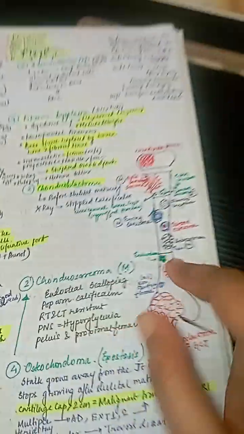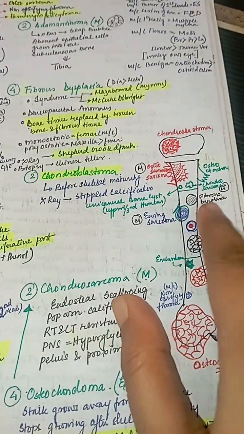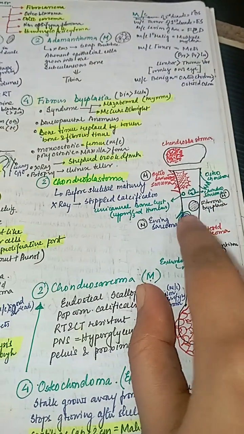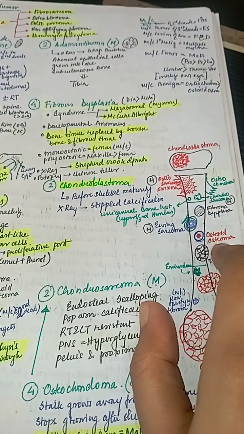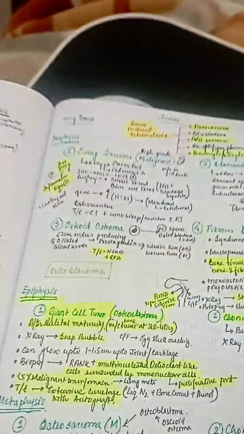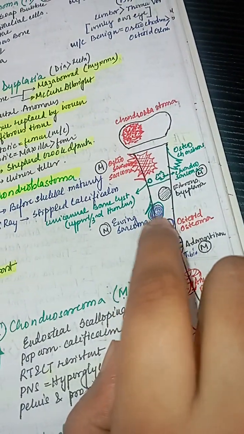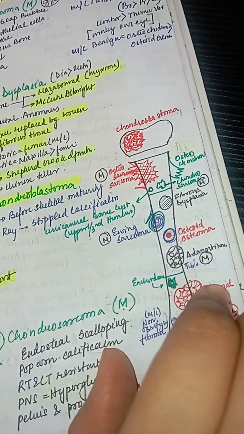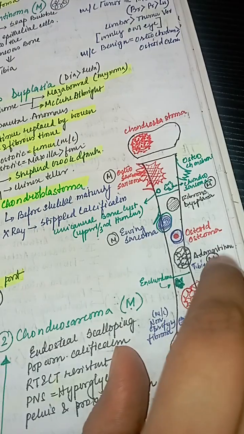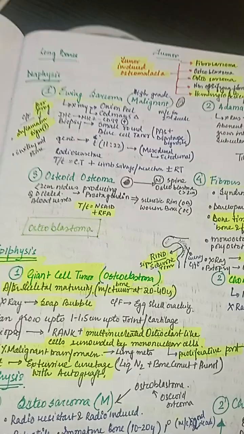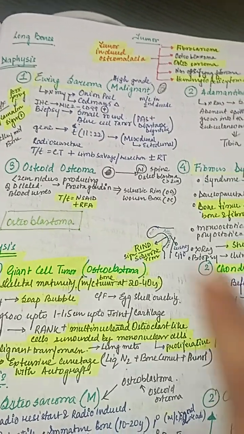After this, we come to the diaphyseal tumor. These are the diaphyseal tumor: fibrous dysplasia, Ewing sarcoma, osteoid osteoma, adamantinoma. So, coming to Ewing sarcoma. This is a malignant tumor. And adamantinoma is also a malignant tumor, mostly in the tibia. Ewing sarcoma is a high-grade malignant tumor.